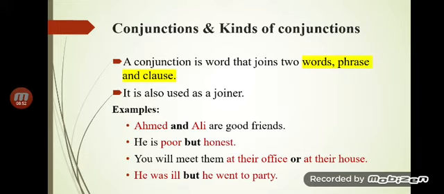A conjunction is a word that joins two words, phrases or clauses. So a conjunction is a word that links words, phrases and clauses. Conjunctions are the joining words. They glue things together. It not only joins sentences, but sometimes words. It joins sentences in order to make them more compact and give them unity.